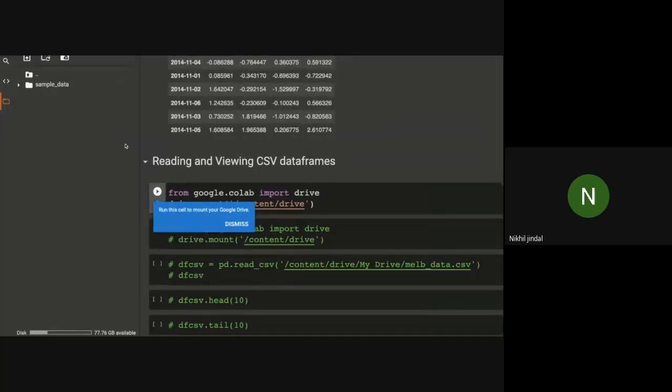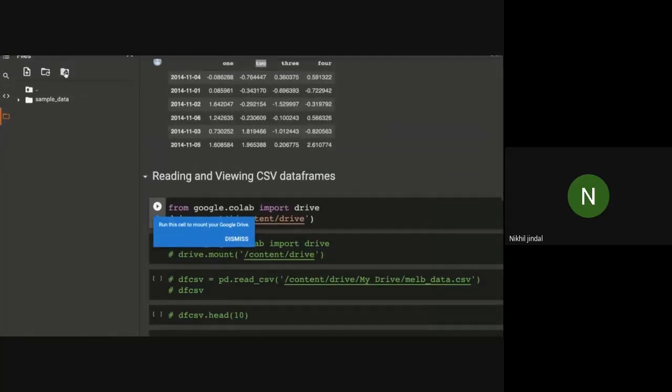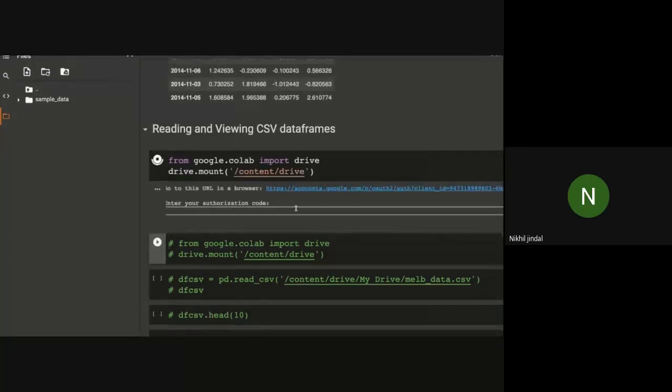As you can see, just after clicking on this folder icon, Google Colab has generated this cell for me. I have to just run it. After that, I have to move to this URL, and from this URL I have to copy the authorization code and paste it here. So let me just log in after clicking this URL.